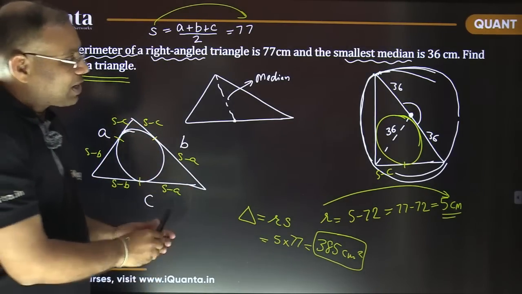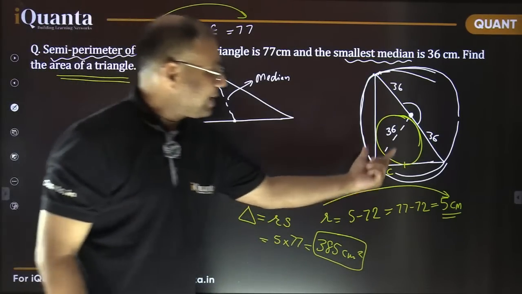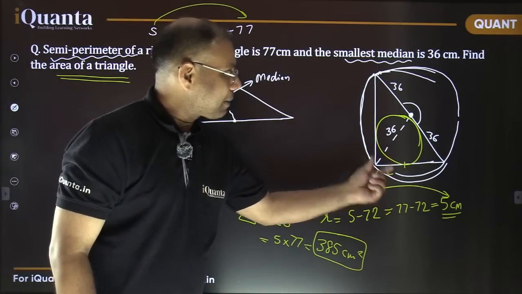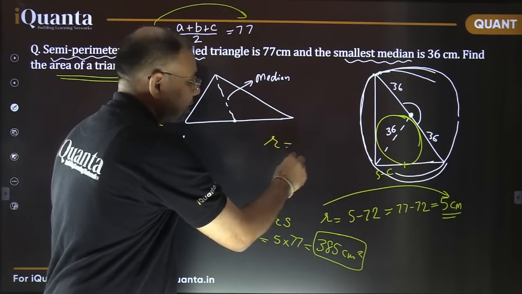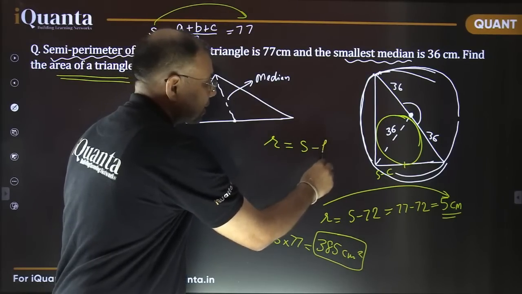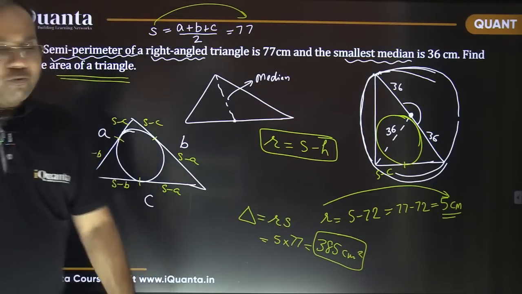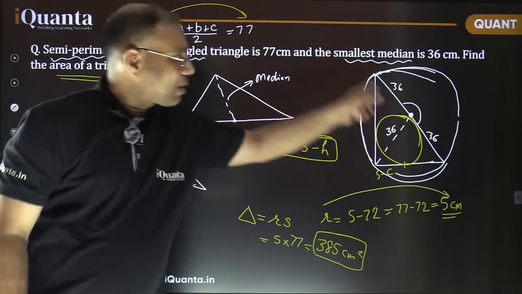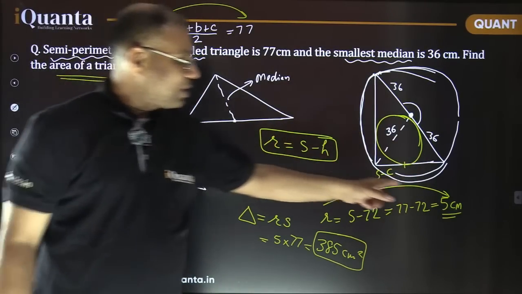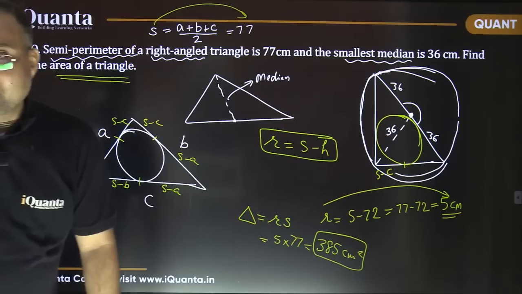So the same thing which I applied in the right angle triangle, we got to know this radius basically is going to be S minus C, or the hypotenuse basically. So I can say that the inradius is equal to the semi-perimeter minus the hypotenuse. That is a very important result, which we have just made use of here. So this was given 77, the hypotenuse we just figured out as 72. So we got the value of the inradius and we got our area. Is it fine?